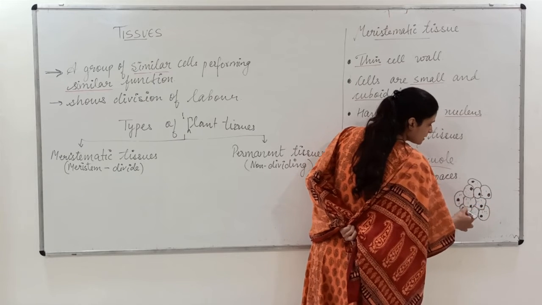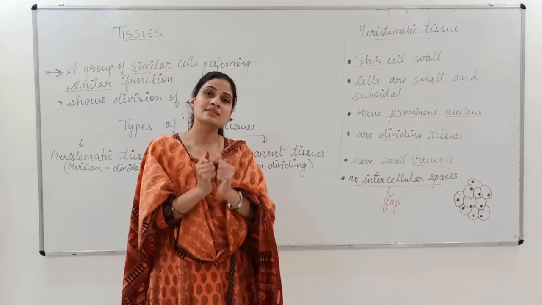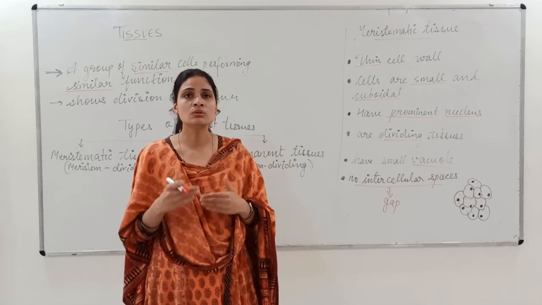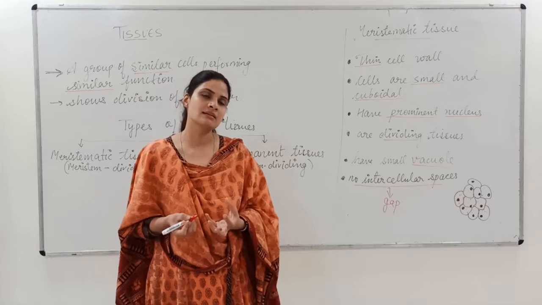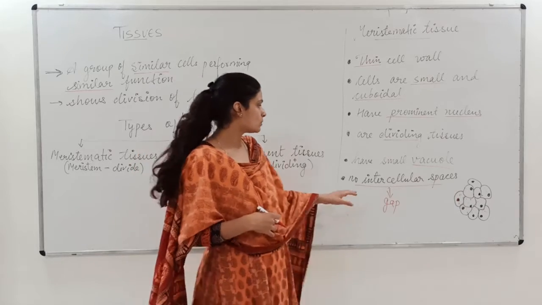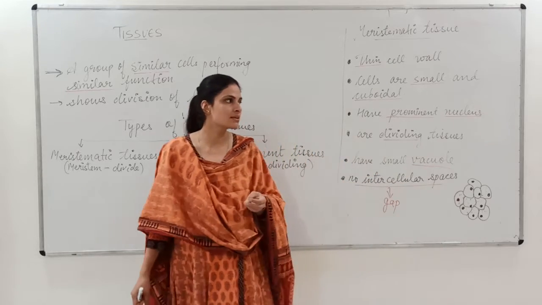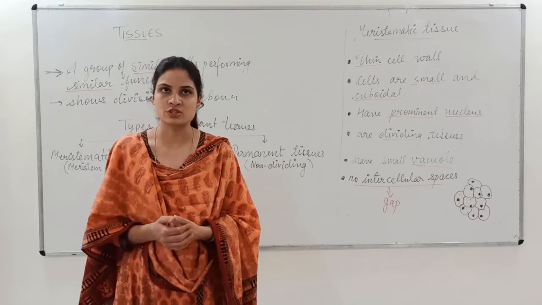That means these cells are tightly packed, and since they are tightly packed, the cells will continue to divide. So this is the next characteristic of meristematic tissue, that they don't have any gap in between these cells.